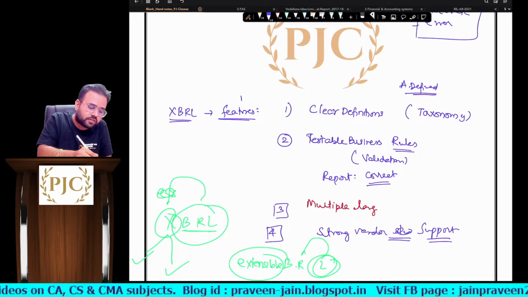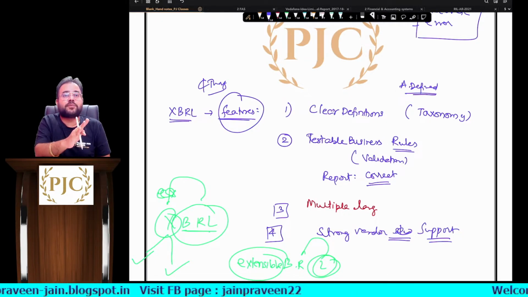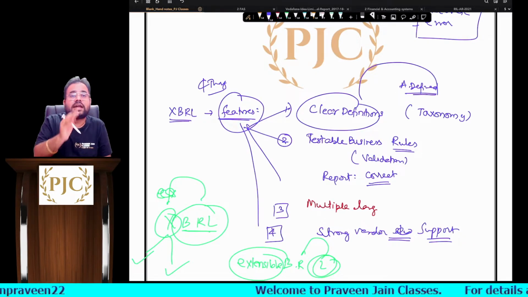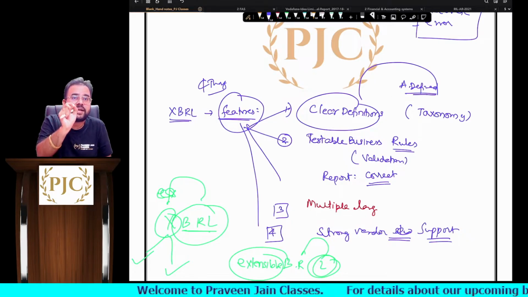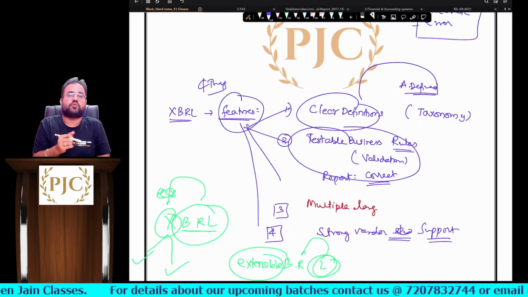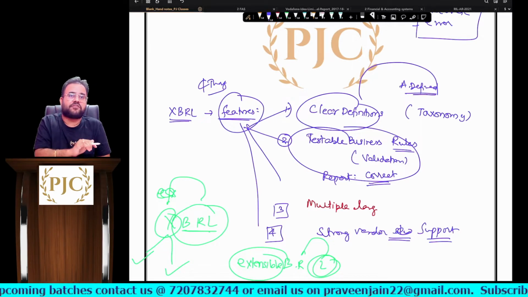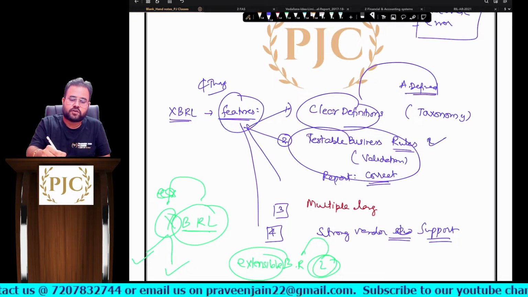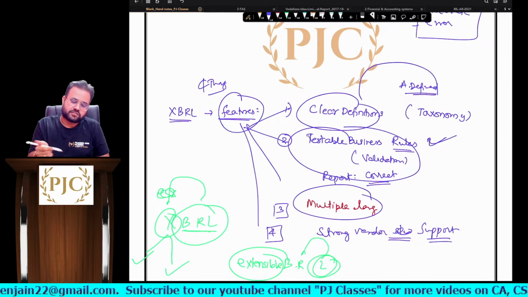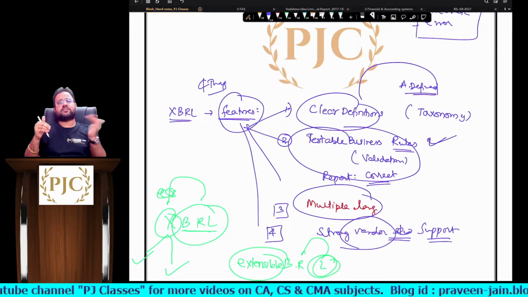So these are four things which I find in XBRL. That's the reason I call these XBRL ka features. So what are the four features of XBRL, sir? First, clear definitions, which is called taxonomy. All the terms are authoritatively defined. Next, every XBRL will have pre-validation rules, which will ensure that all the data which is reported is accurate, error-free, having no missing values, sir. So that is what I mean by testable business rules. Third, XBRL supports multiple languages, sir. And next, XBRL has the support of various software vendors, whether big, small, जो भी है, sir.